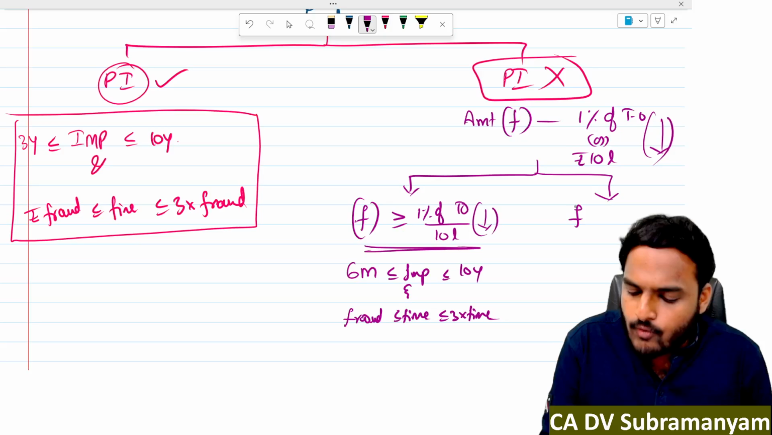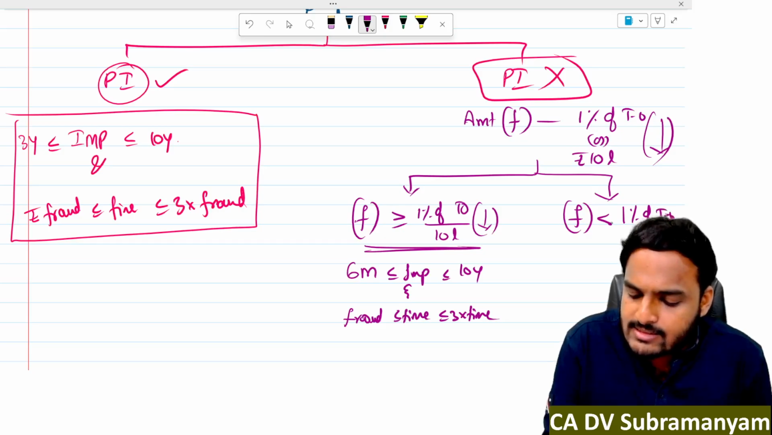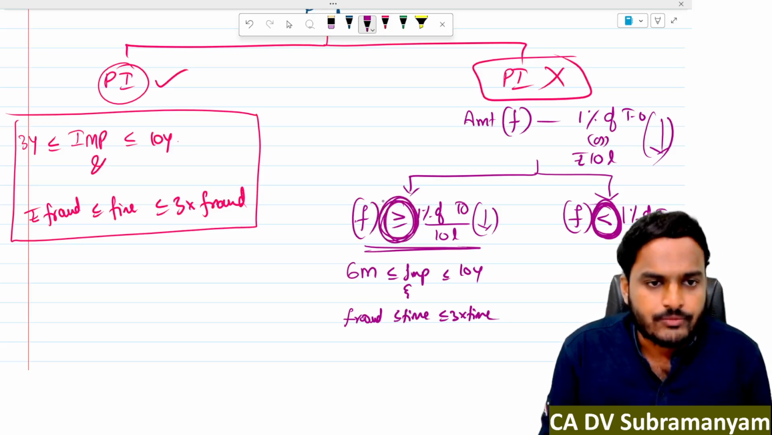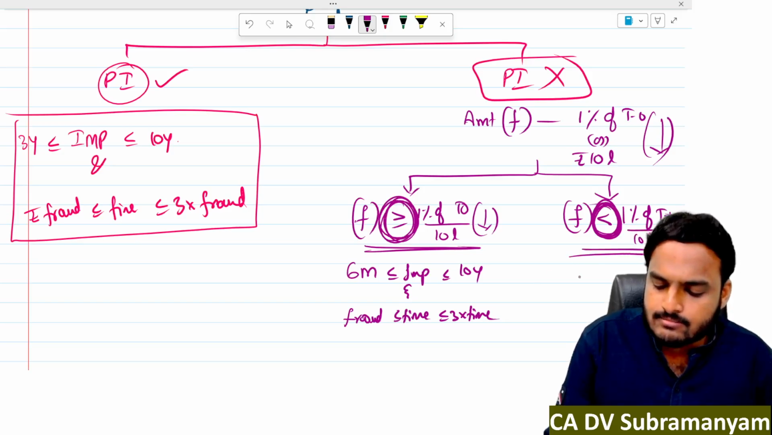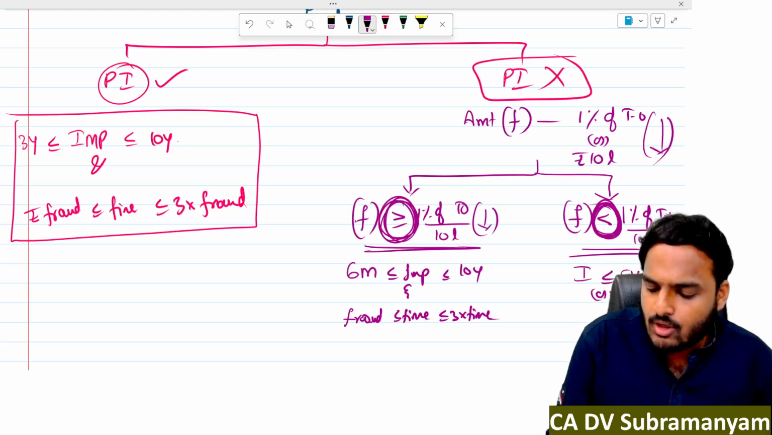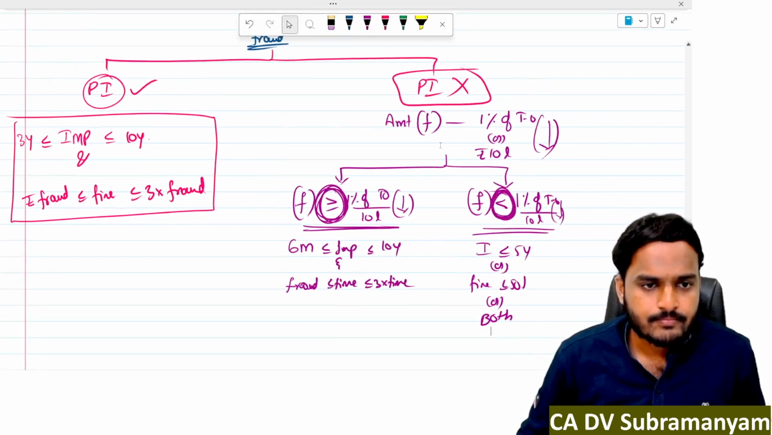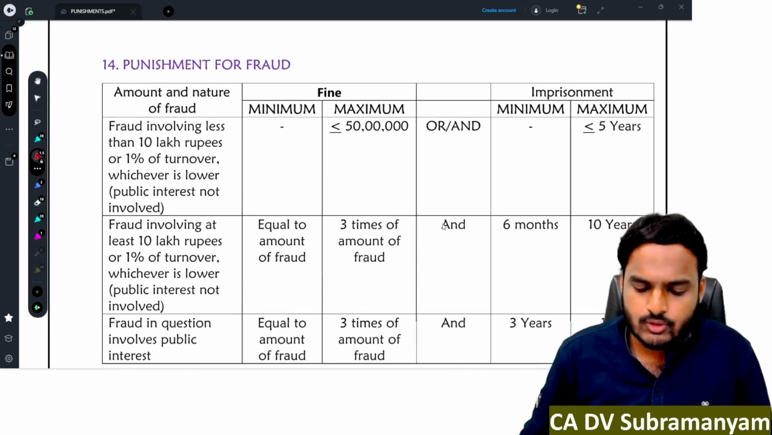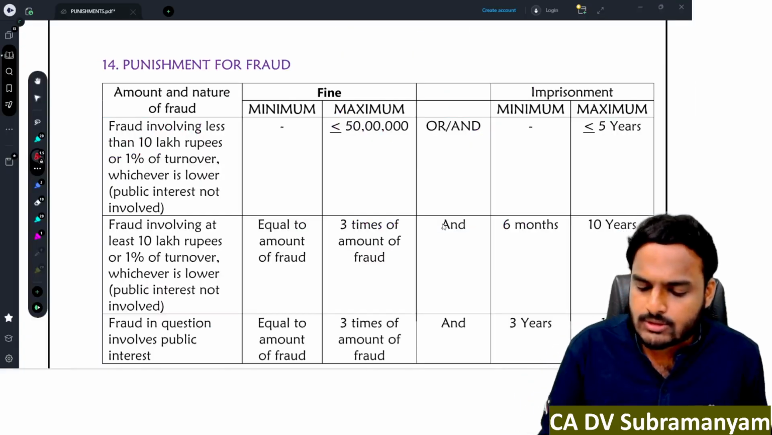Other cases, that means the amount involved in the fraud is less than 1% of turnover or rupees 10 lakhs, whichever is lower. Here identify the symbol: less than. In that case, imprisonment up to 5 years or fine up to 50 lakhs or both. So the same points are there in this document also. You can see fine up to 50 lakhs, imprisonment up to 5 years, sometimes both.